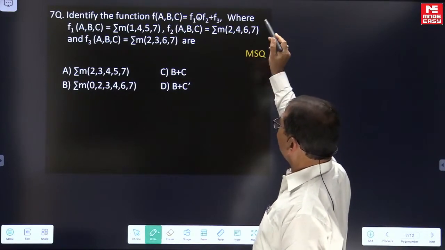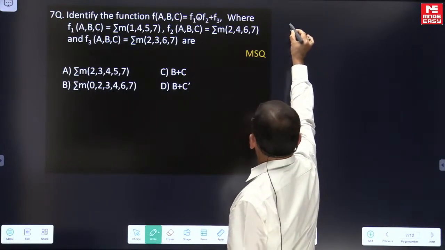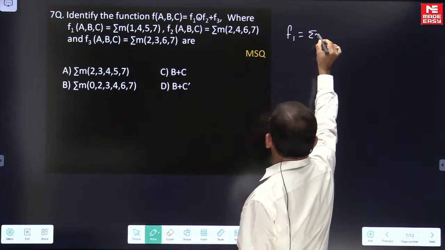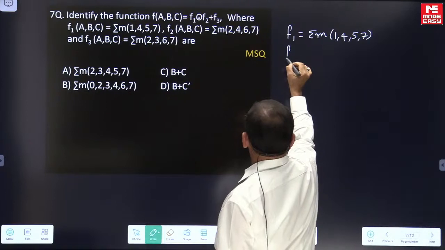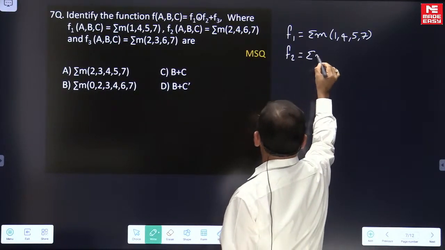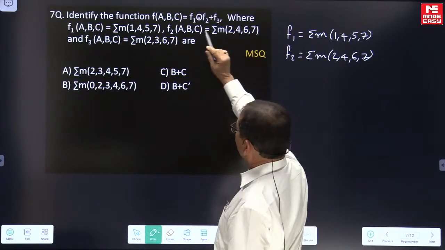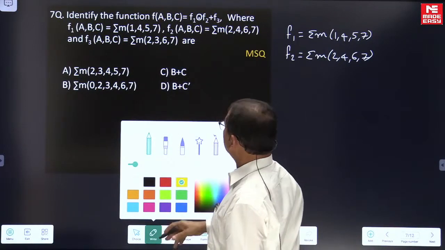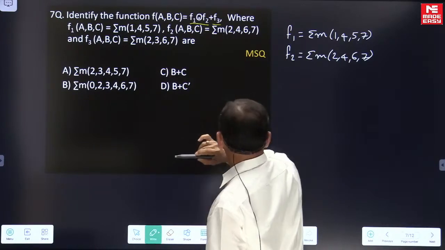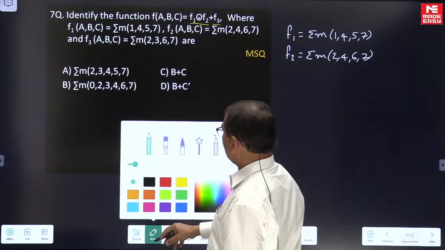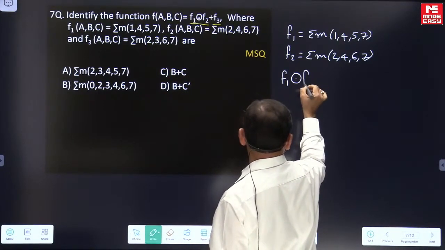So here we have the functions. f1 has minterms 1, 4, 5 and 7. Function f2 has minterms 2, 4, 6 and 7. We need to identify f1 XNOR f2 or f3, and of course all these functions are on 3 variables. Let me look first at f1 XNOR with f2.